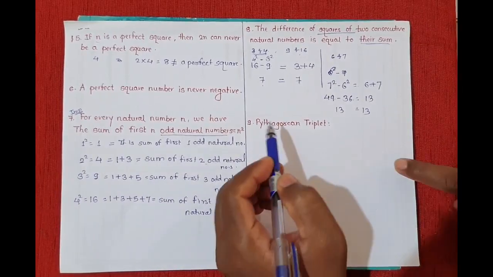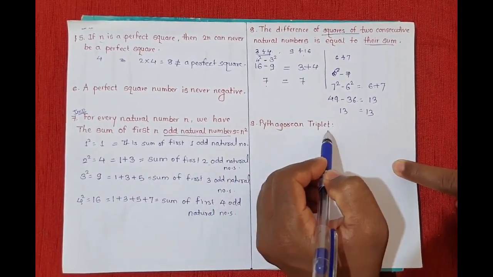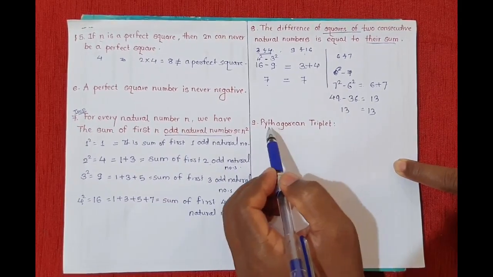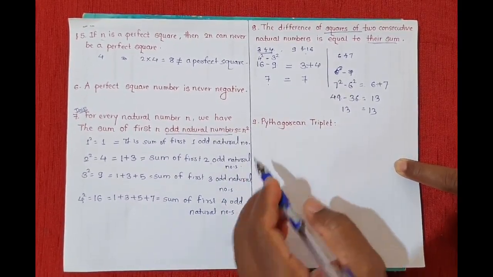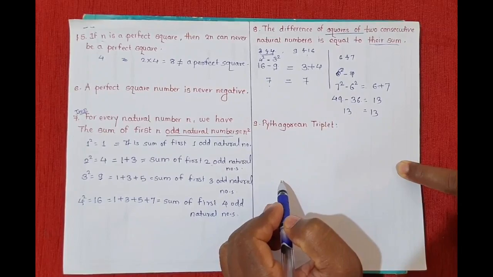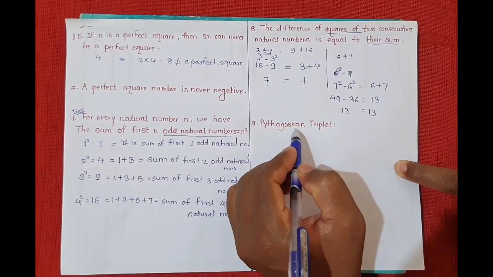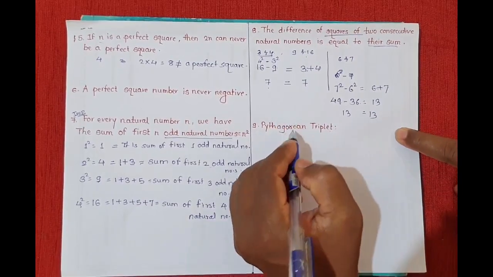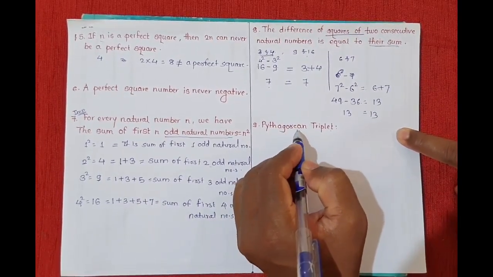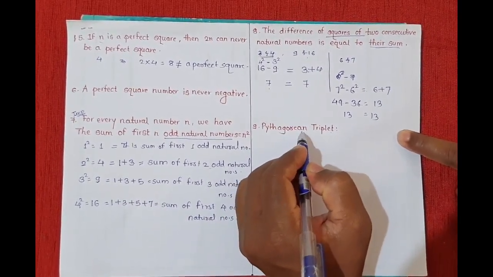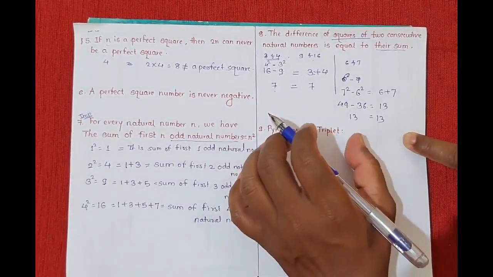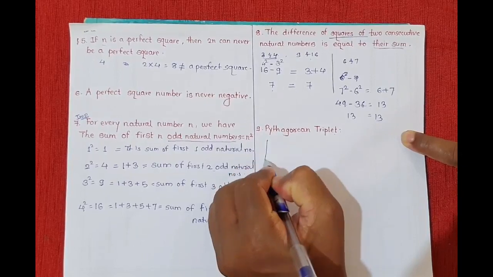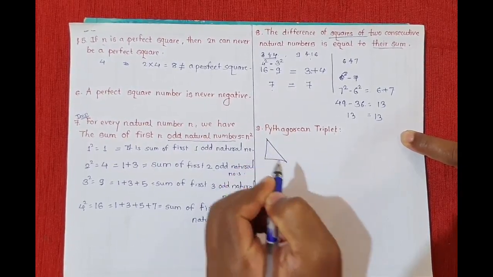See now next, Pythagorean triplet. So next, property number 9, is related to the Pythagorean triplet. Before learning that property, first of all, let us see what is meant by a Pythagorean triplet. You might have heard the word Pythagoras last year, right? Pythagoras theorem. It is related to the right angle triangle.